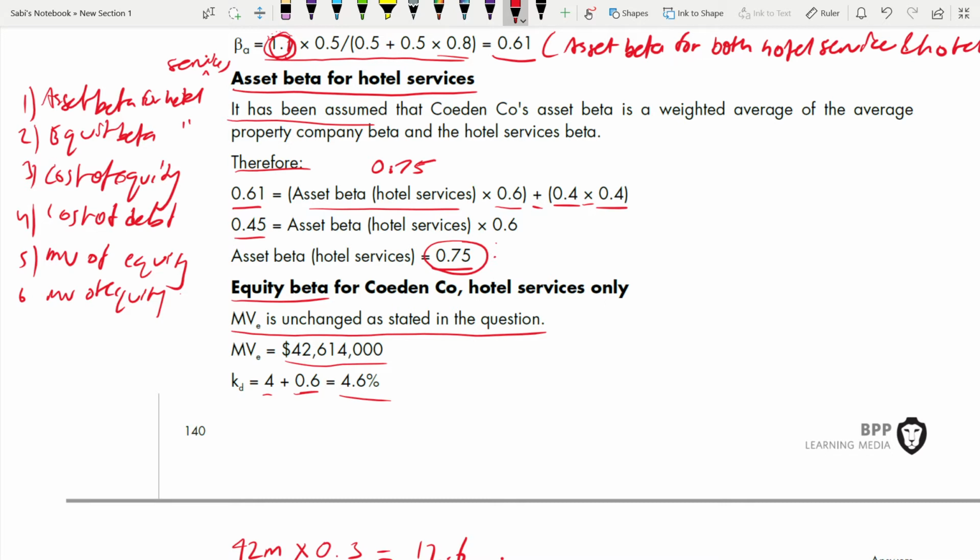And it also reduces your panic mode, because we are always in fear: what if I'm wrong, what if I'm wrong, because we are not sure whether we're correct or not. There's a way of checking. Insert that 0.75 there. That means it will be 0.75 multiplied by 0.6 plus 0.4 into 0.4, and check: are you getting 0.61 or not?